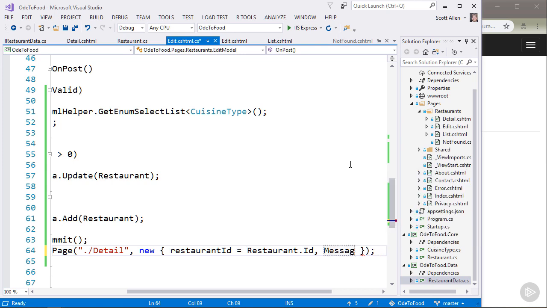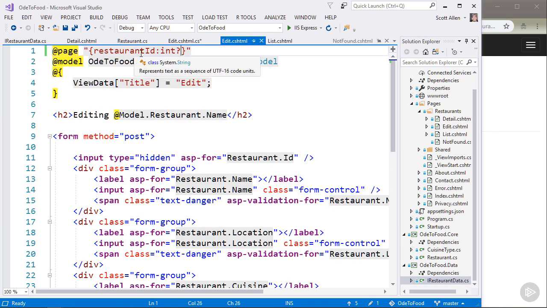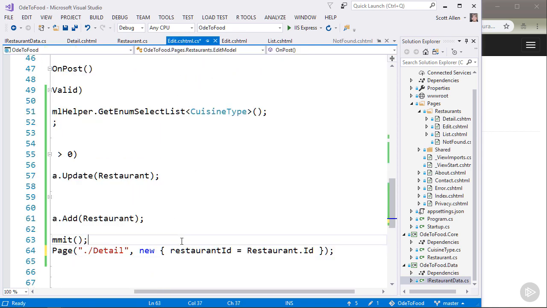And if that information doesn't fit into the URL, because the edit page isn't asking for that sort of information in the route like it is for restaurant ID, then ASP.NET Core would take that parameter and put it into the query string. So passing along information in the query string, that's certainly one approach we could take, but we